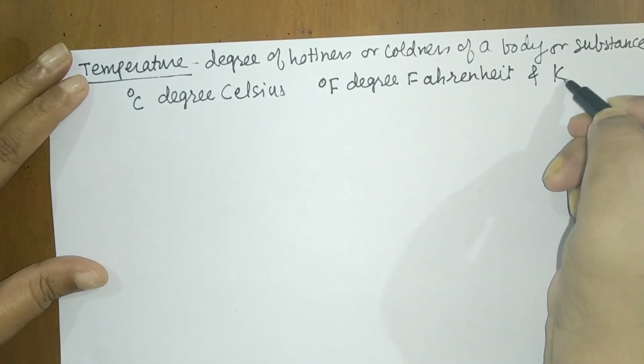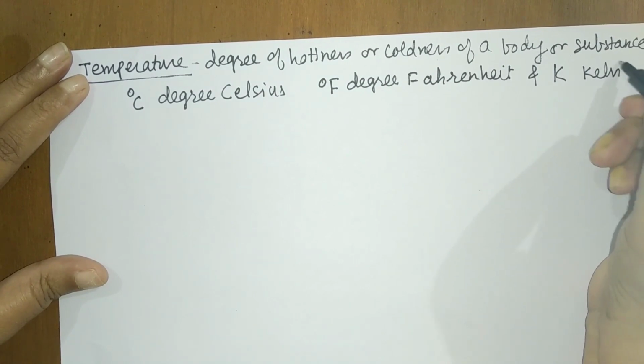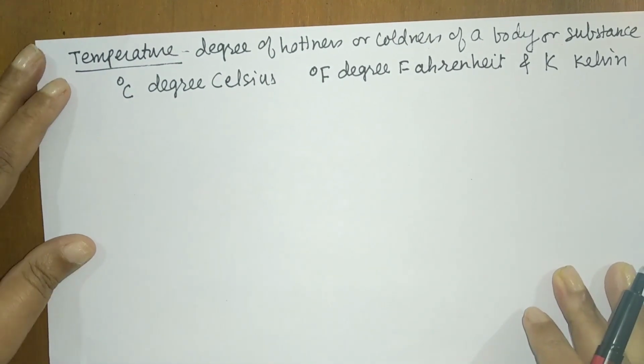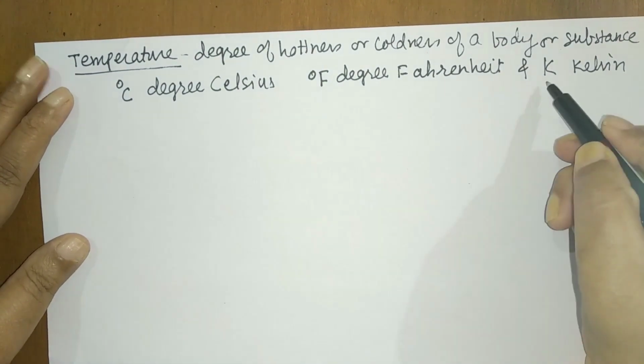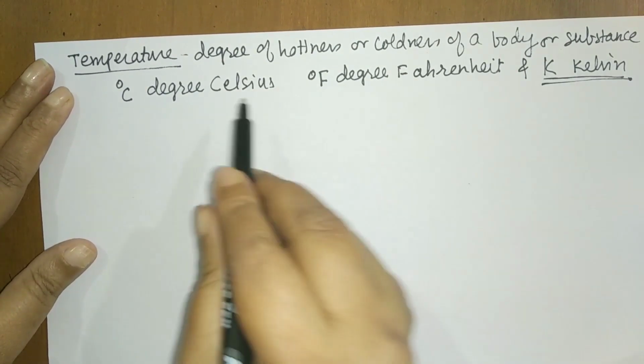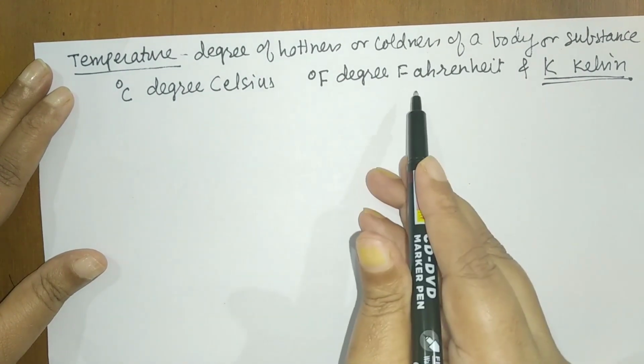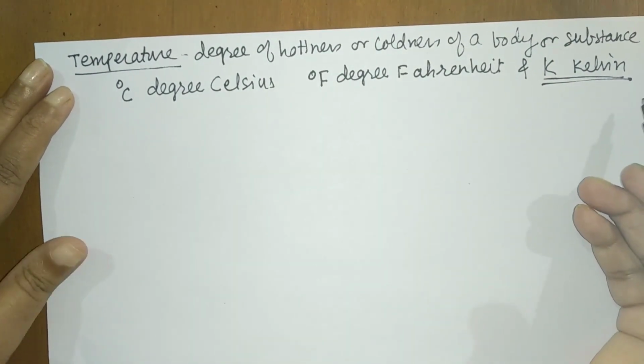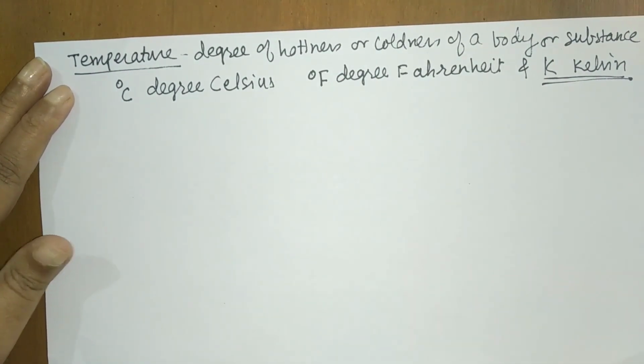And K, that is Kelvin. So those are the units that we use. But the standard SI unit is Kelvin. Then if degree Celsius is given, how do we convert it to Fahrenheit or to Kelvin? So let us see some of the calculations and the formulas.